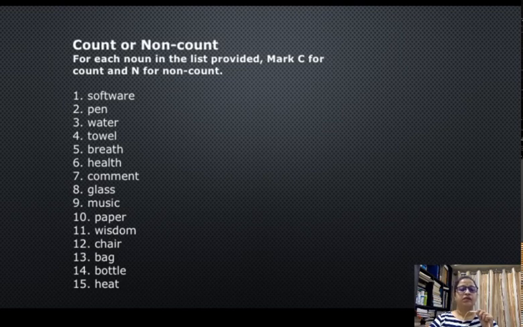Glass, just like metals and substances, is treated as one whole composite or unit, one whole body of substance, and therefore it's a material noun. It comes in the category of material noun. Hence, it is uncountable. Music again is an uncountable thing because there's no such thing as one music or two music. Paper, sheets of paper can be counted.